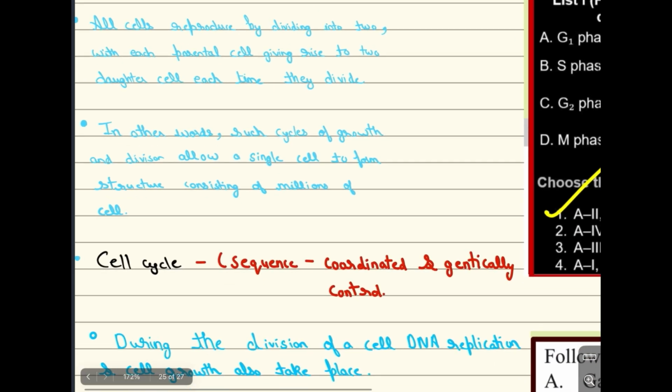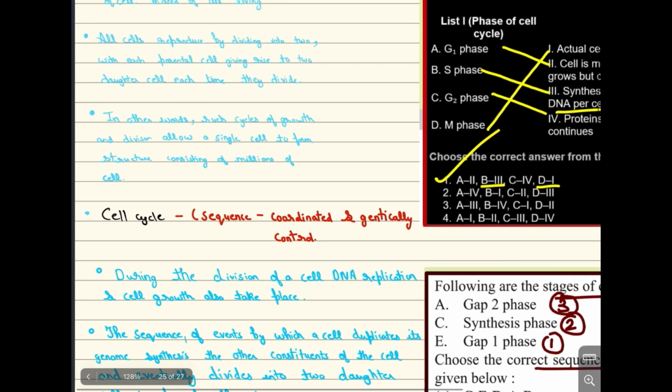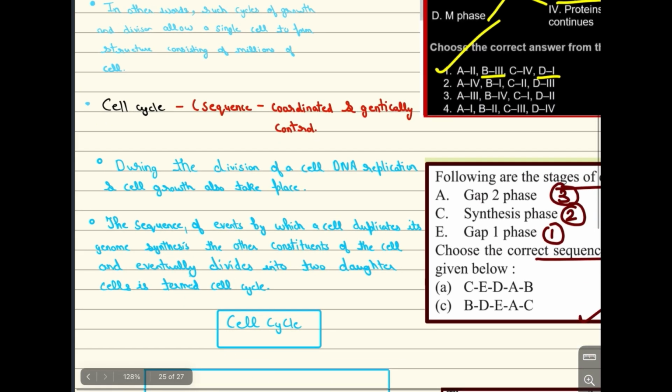Now let's start the cell cycle. The cell cycle is sequential, coordinated and genetically controlled. What is the meaning of this? Very heavy, hefty words. Coordinated means things happen in coordination, and genetically controlled means genes are involved. The first point: during the division of the cell, DNA replication and cell growth also take place. This is the priority.